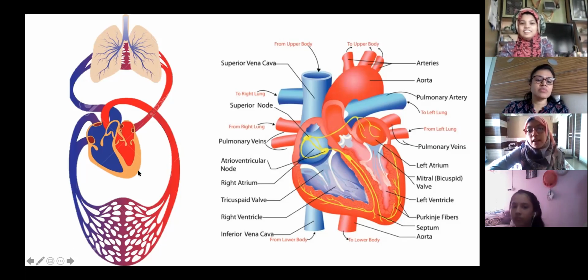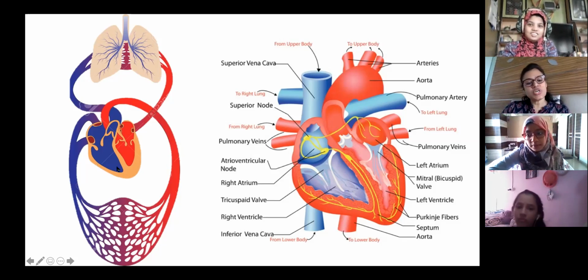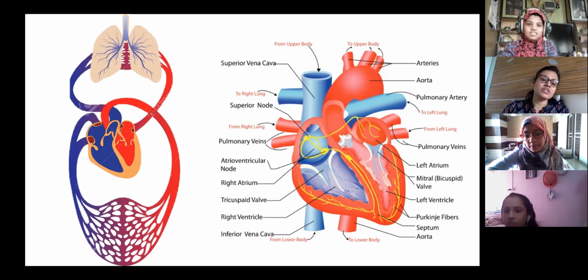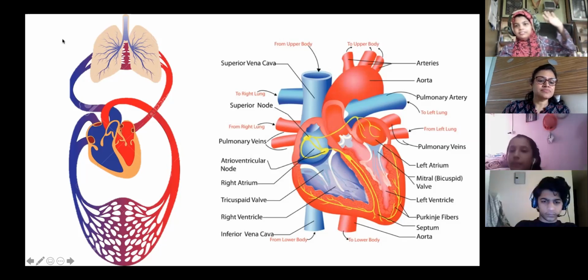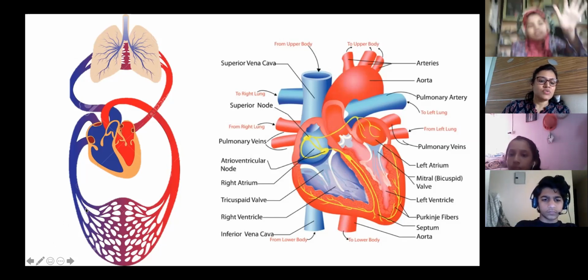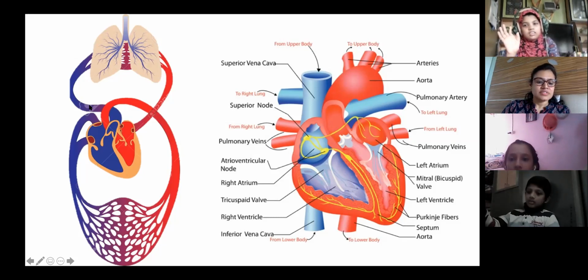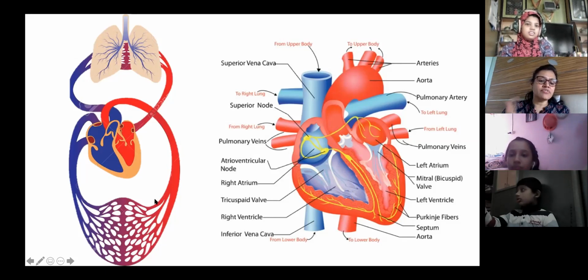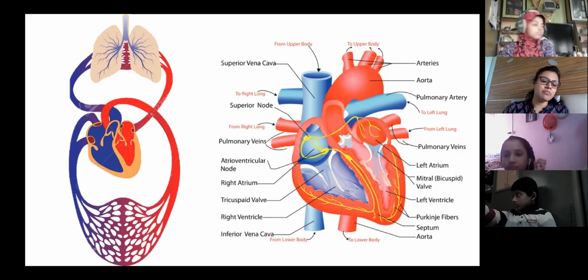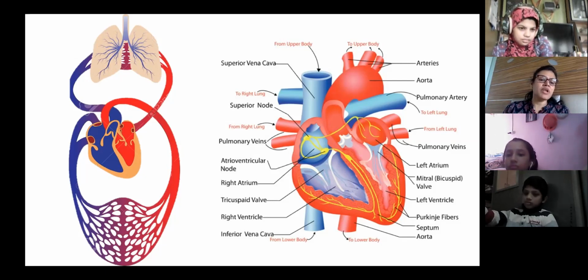Yeah, oxygenated blood. Okay, Saklain, which artery carries deoxygenated blood? Ma'am, can I say? Who will answer? Yeah, Amina. Pulmonary artery. Yeah, pulmonary artery. See, it is only reversed in the pulmonary artery and pulmonary vein. Otherwise, mostly veins carry carbon dioxide rich blood and arteries carry oxygenated blood.